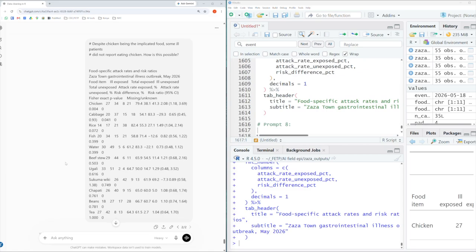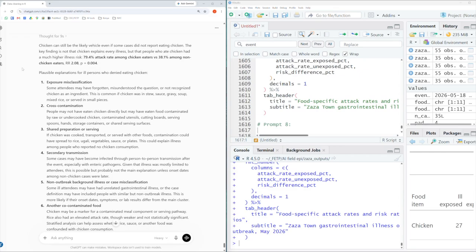We can go ahead and take a look at the response. So it says, chicken can still be the likely vehicle, even if some cases did not report eating chicken. The key finding is not that chicken explains every illness, but that people who ate chicken had a much higher illness risk. And then it gives the statistics. And then it gives us 6 potential explanations for why ill persons denied eating chicken, and they're all pretty good. One is exposure misclassification.